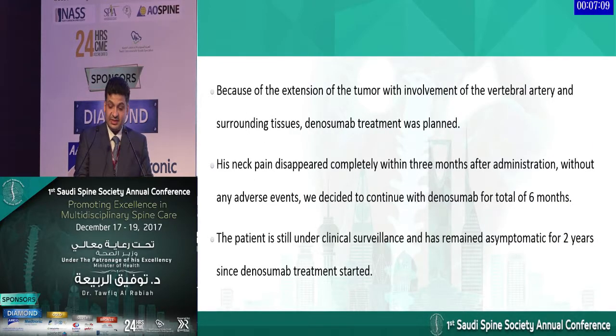Because of the extension of the tumor and the involvement of the vertebral artery, they decided to start denosumab. His neck pain disappeared completely after 3 months of administration. Due to the amazing response, they decided to continue for the next 6 months. The patient is still under clinical surveillance, and they claim he's been doing fine up to 2 years.